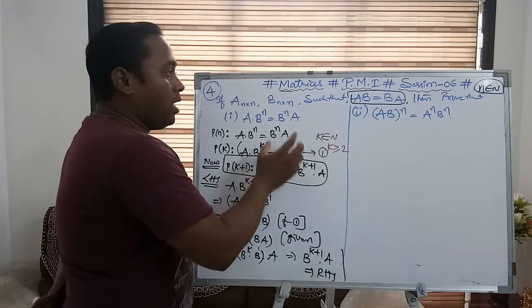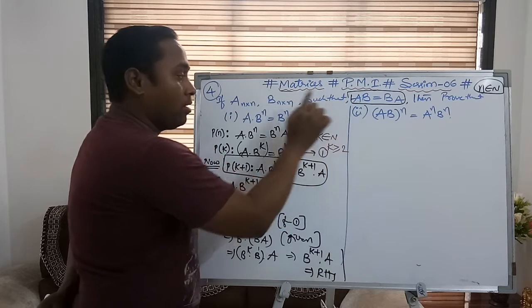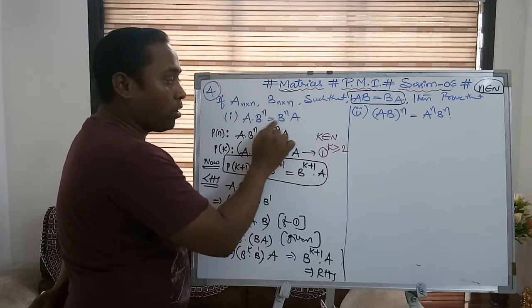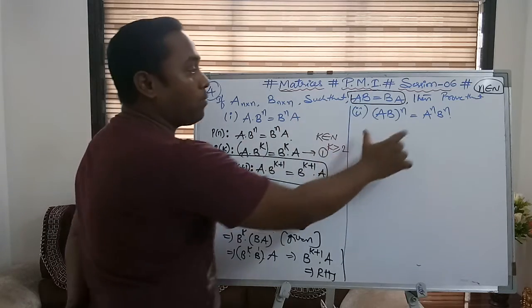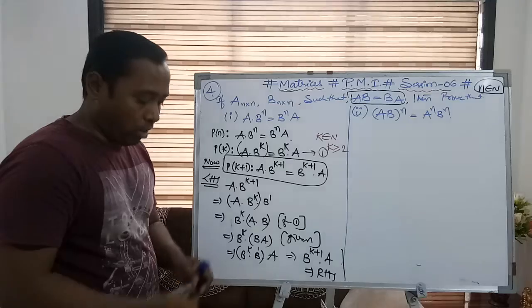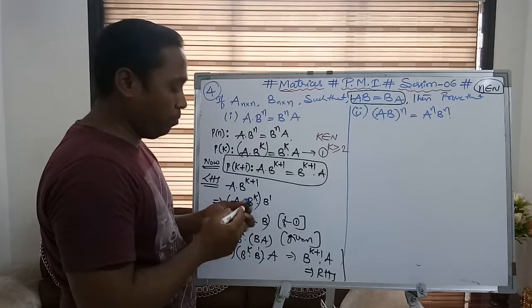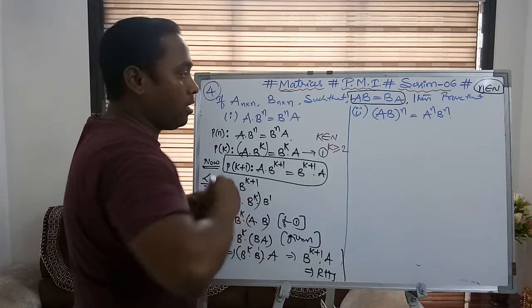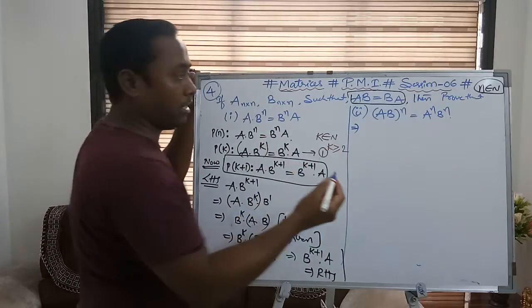So now with the help of the first result, AB is equal to BA, and the second result, A into B power n is equal to B power n into A, with the help of these two statements, now I am going to prove this one. So I am not showing that n is equal to 1 will be true, because you people have understood the P of 1 statement. So I am just starting with the P of k statement.